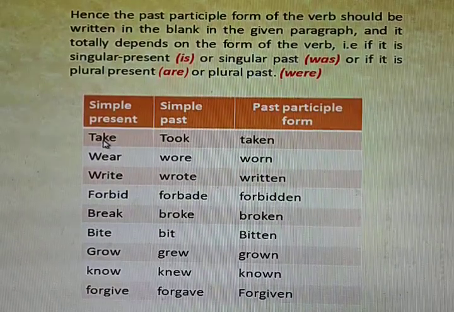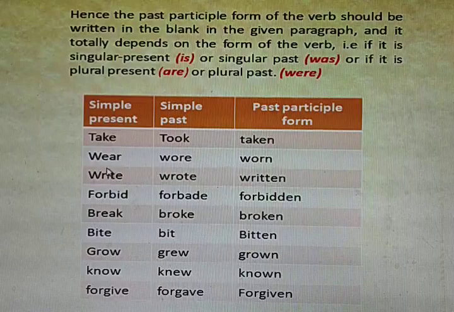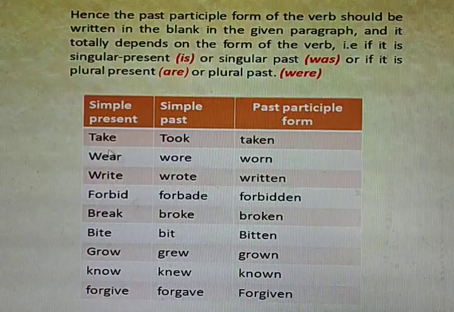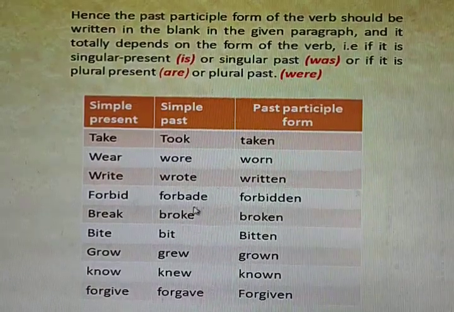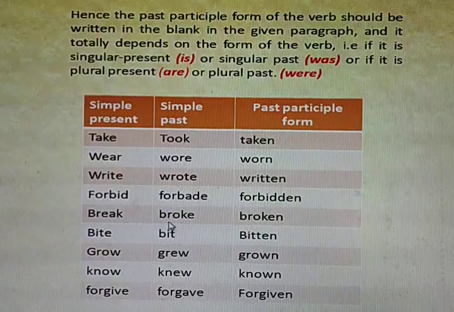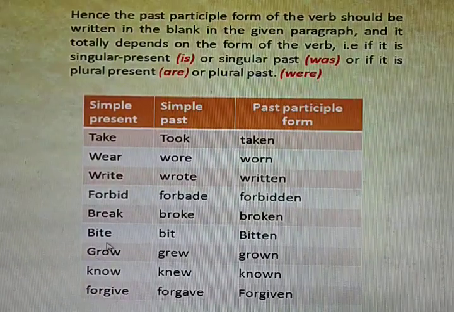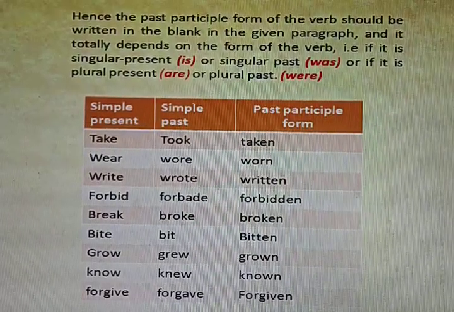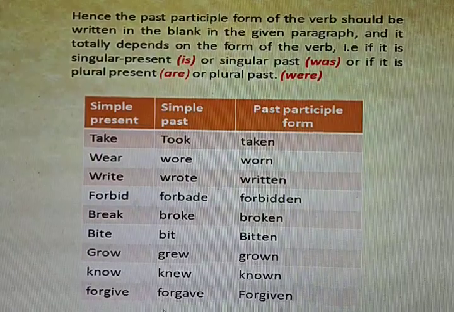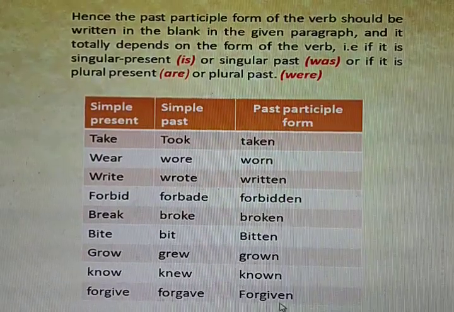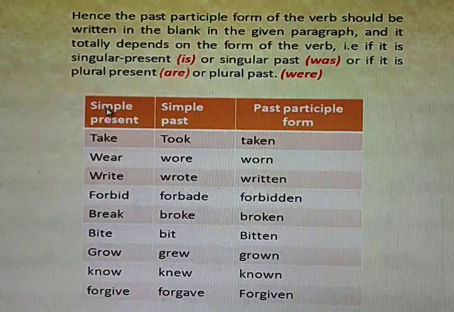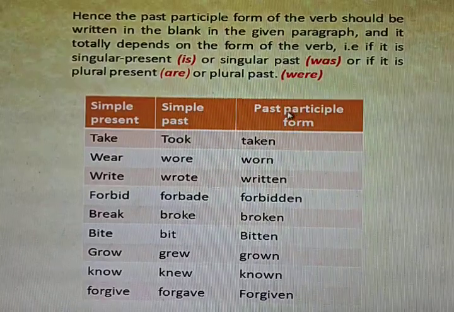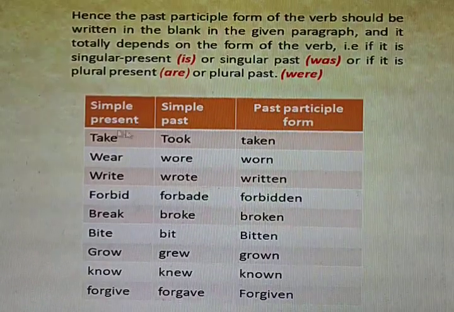For example, take, took, taken; wear, wore, worn; write, wrote, written; forbid, forbade, forbidden; break, broke, broken; bite, bit, bitten; grow, grew, grown; know, knew, known; forgive, forgave, forgiven. Got it? The simple present form is different, simple past is different, past participle form is different.